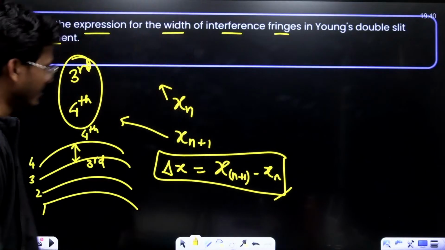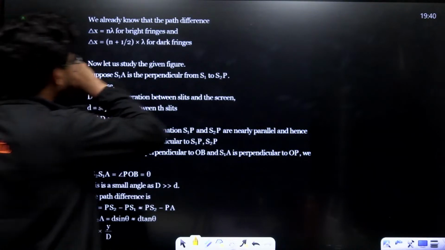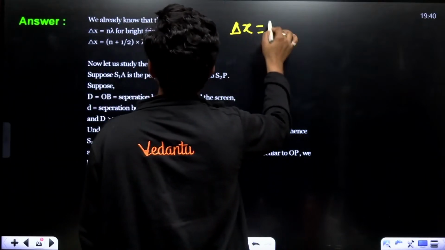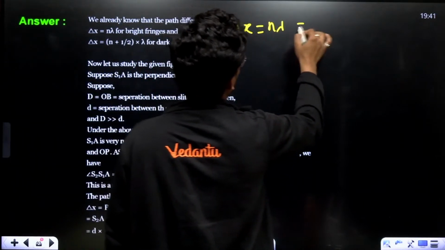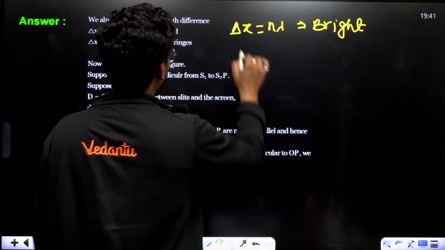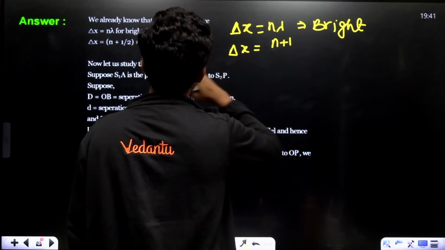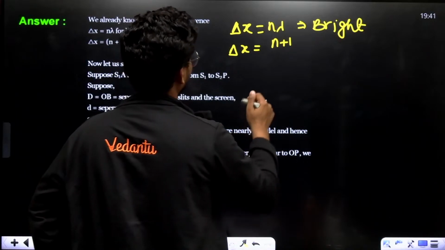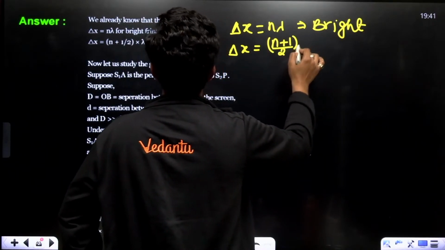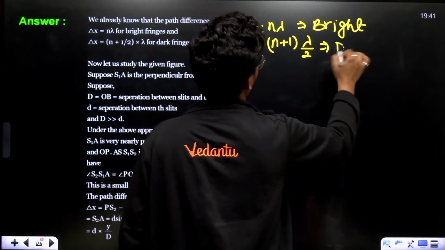Okay, see, as we know, path difference delta x equals n lambda for bright fringe. And delta x equals (n plus 1) lambda upon 2, sorry, (2n plus 1) lambda upon 2, for dark fringe.